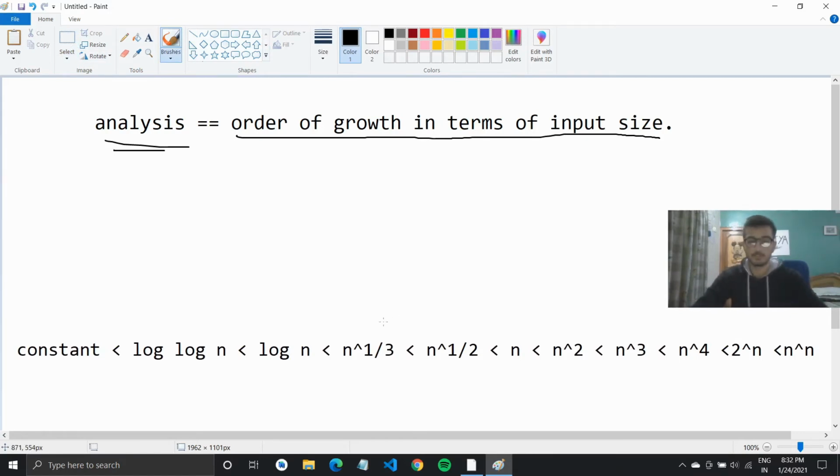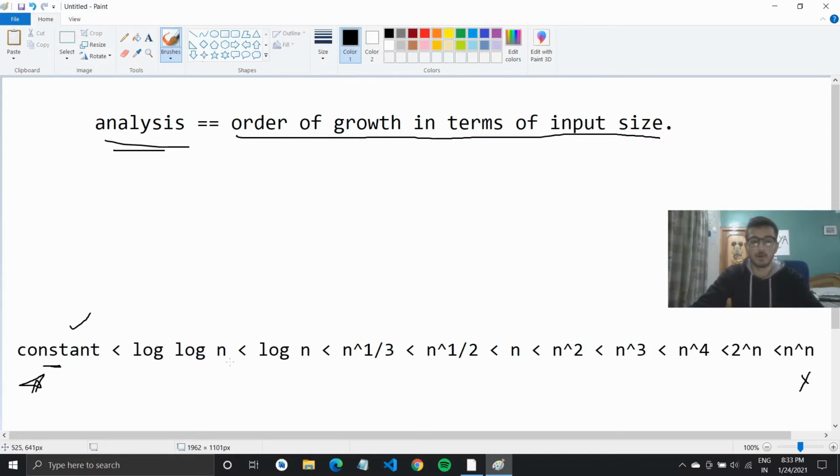Now there is this list which tells us which order of growth is better. Basically if I have an order of growth that is constant, my program is better, because it takes less time. So this constant one is better, this is like a star part, and the other end is not preferred.